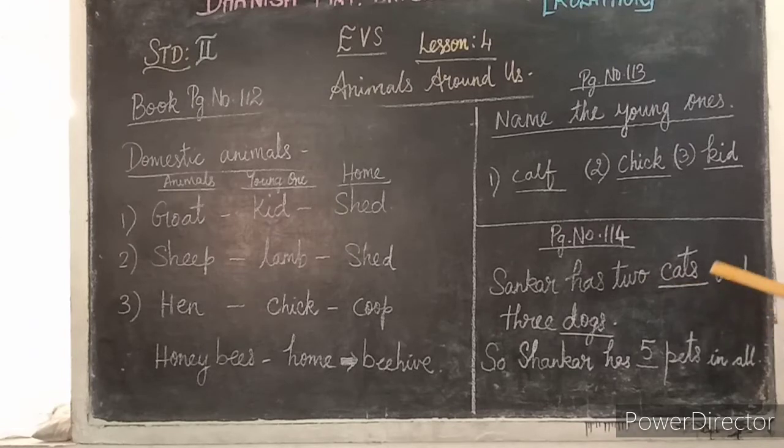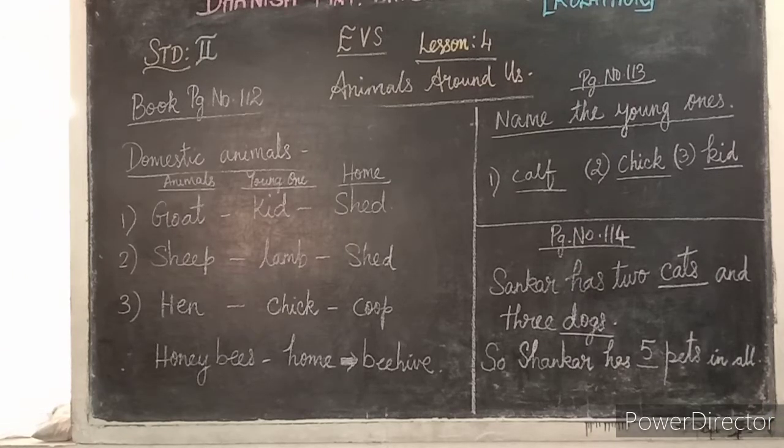And how many dogs does he have? He has 3 dogs. So write here dogs. So Shankar has totally how many pets? 5. So write here 5. Shankar has 2 cats and 3 dogs. So Shankar has 5 pets in all. So altogether how many pets? 5. So you have to write like that.